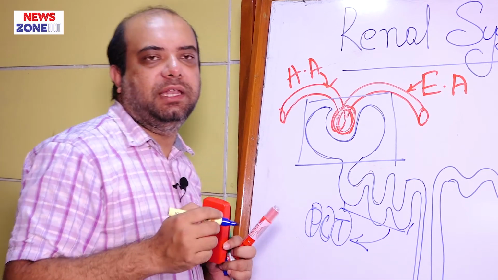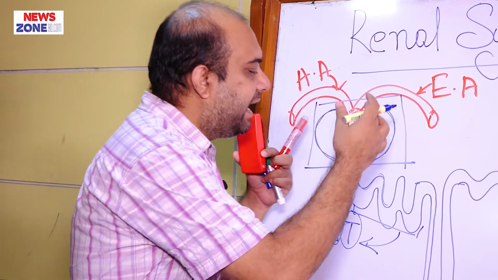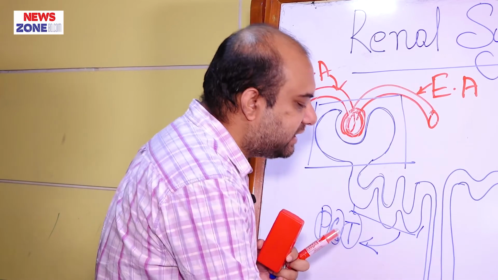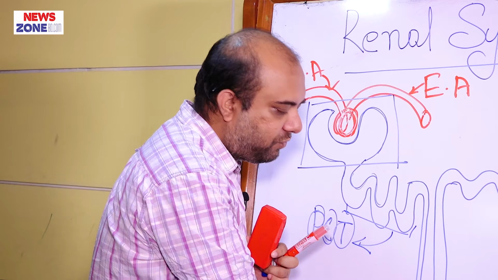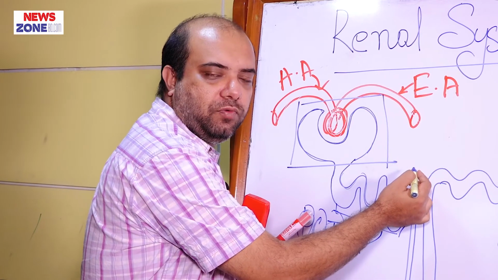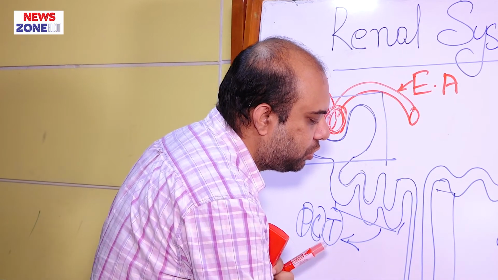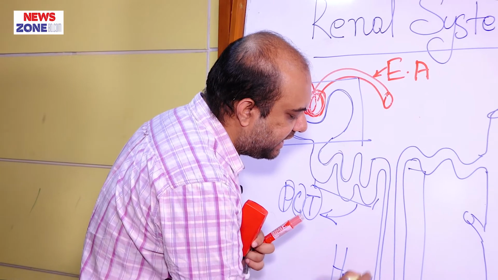Then the loop of Henle. Why is it called loop of Henle? Because its structural anatomy is like a loop. It consists of the descending limb and the ascending limb of the loop of Henle, and it is named after the scientist Henle.